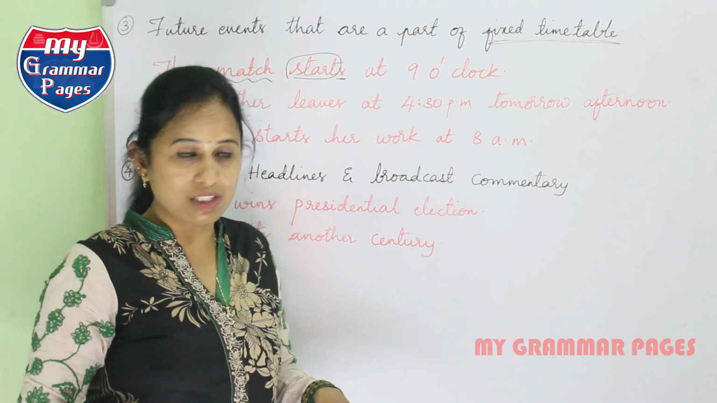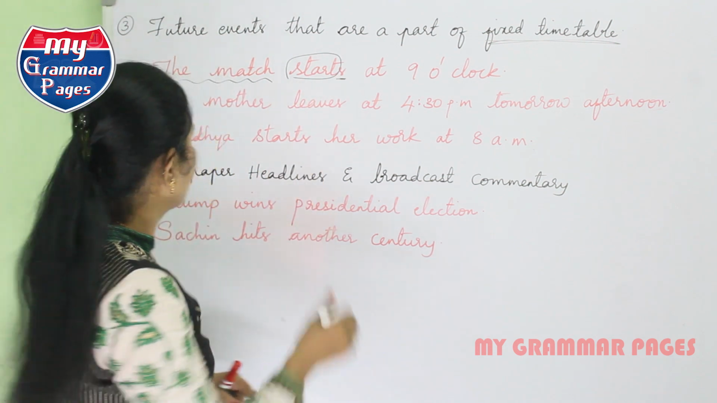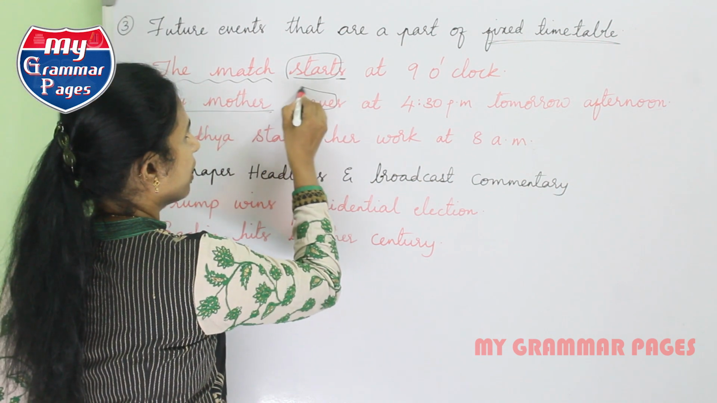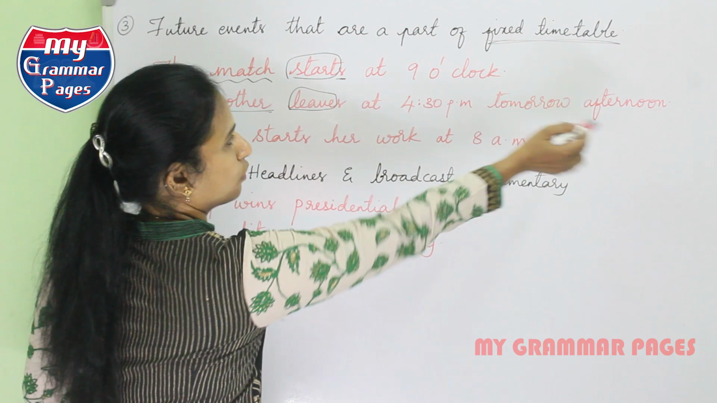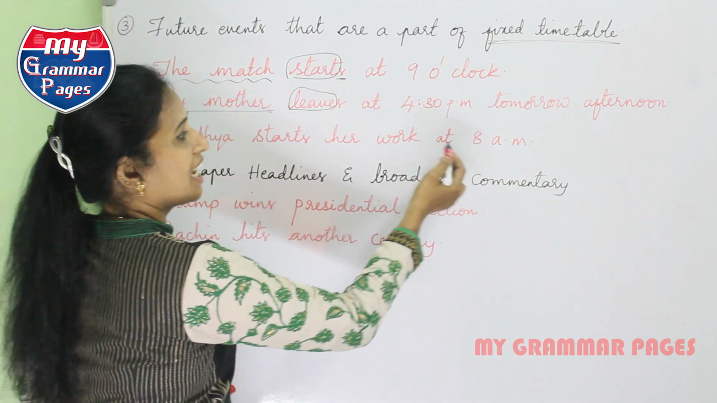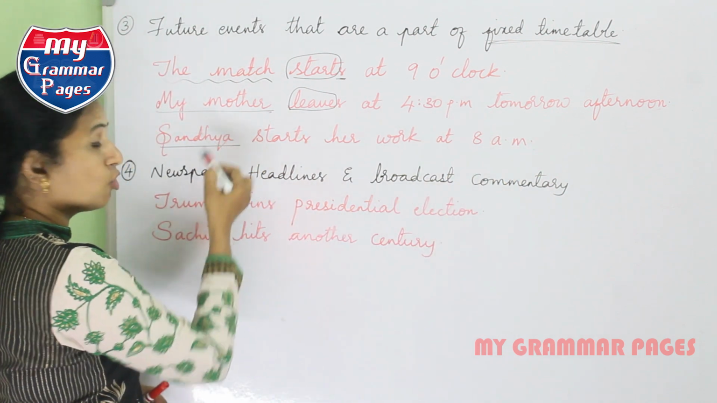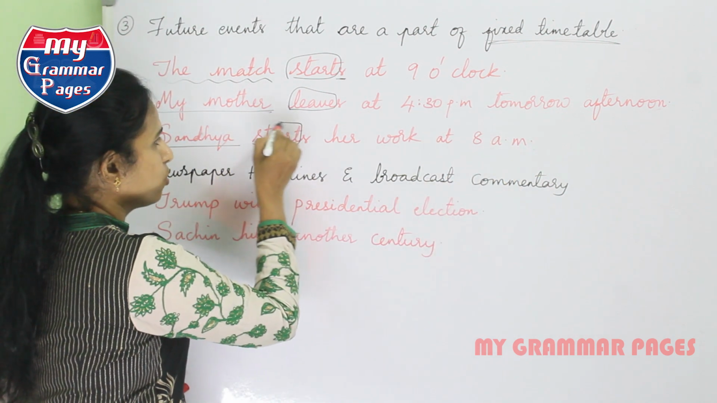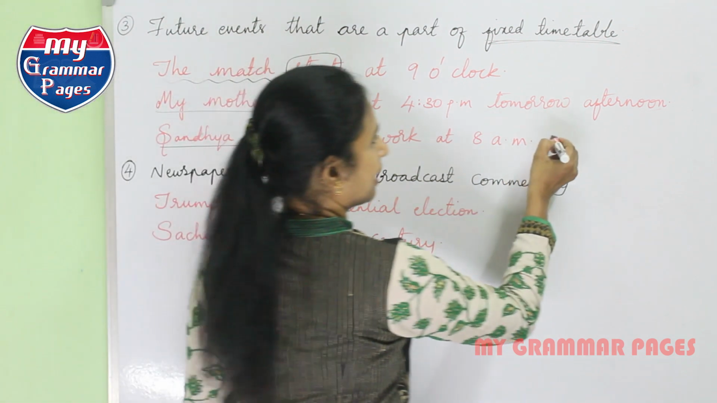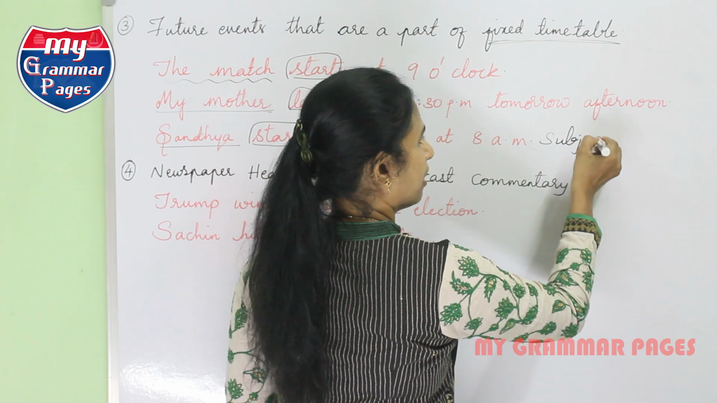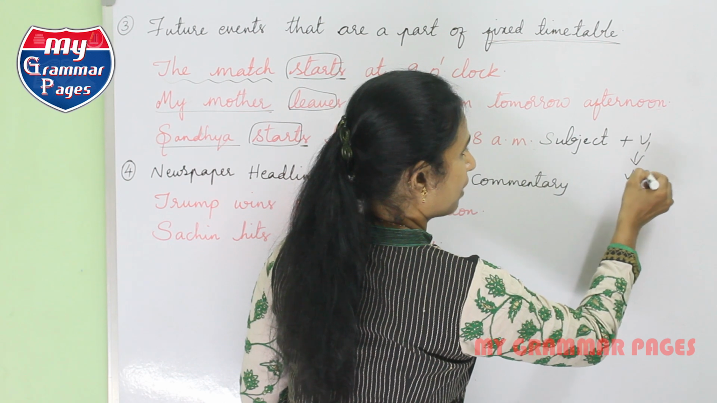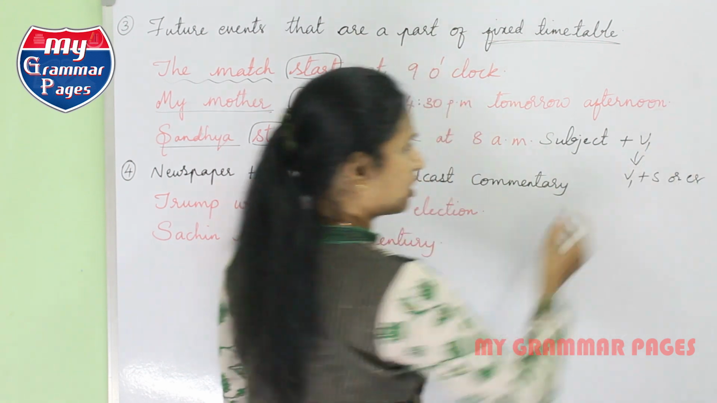The program is fixed. That's why we are using simple present tense. My mother comes under, once again, singular. So for leave, we are adding s: leaves at 4:30 p.m. tomorrow afternoon. Sandhya, that's me, starts her work at 8 a.m. Sandhya is singular, goes under she, and start is the root form of the verb, and we have added s. It's very simple to identify. That is subject plus V1. For this V1, sometimes we add V1 plus s or es. This is the only structure you need to remember.